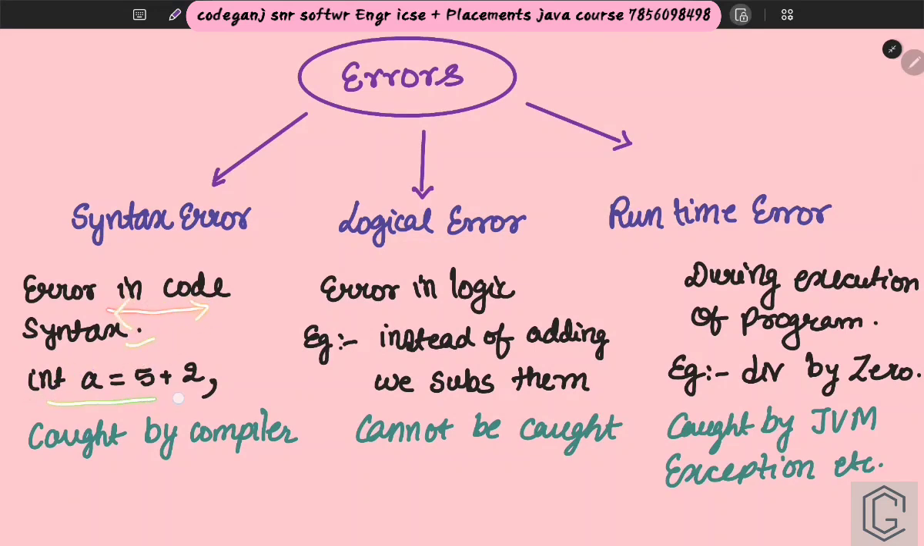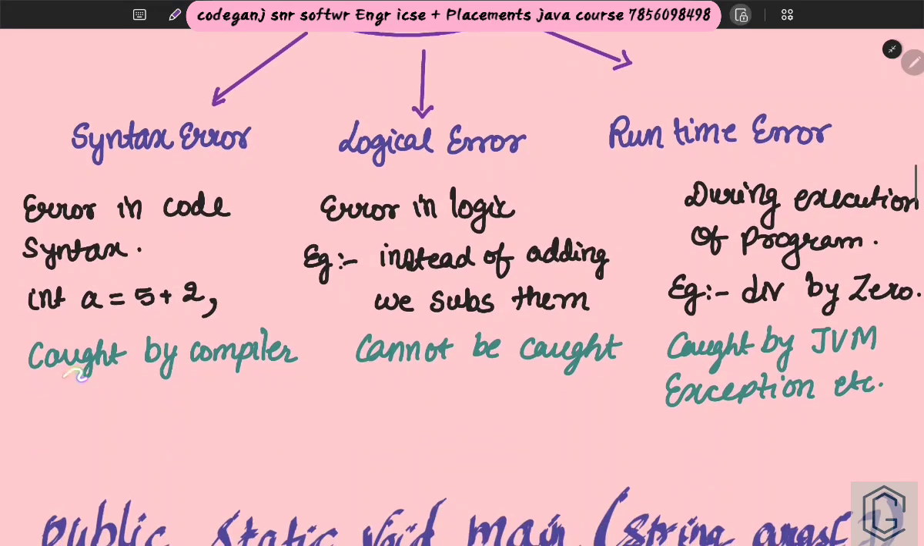Suppose you write int a = 5 + 2 and then you put a comma. You know every line of code in Java ends with a semicolon, but you wrote a comma by mistake. So this is a syntax error. Understood? In this way you can have a syntax error. This syntax error is caught by the compiler. While compiling the program, the compiler will check and highlight that there is an error, that the semicolon is missing.